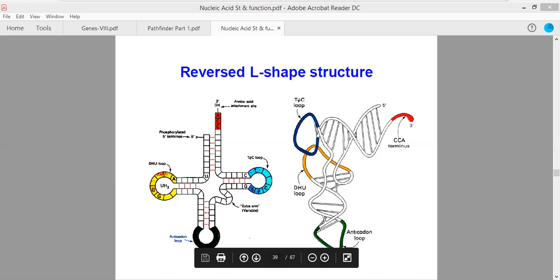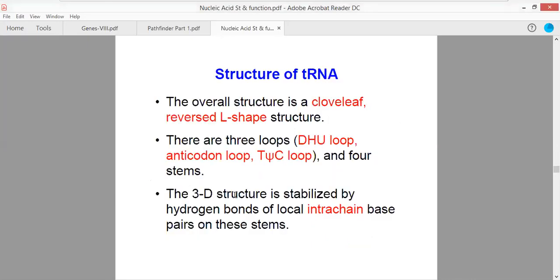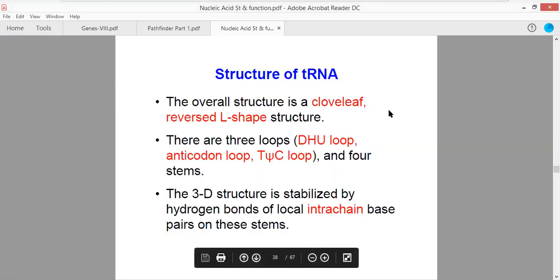The amino acids are complementary in nature to the anticodon loop, so that only the amino acid specified by the anticodon is able to bind to the tRNA molecule. Once the tRNA gets bound to the amino acid, that condition is referred to as the charging of the tRNA molecule. This is how the tRNA molecule can get charged. Okay, the 3D structure is stabilized by hydrogen bonds of local interchange bases.